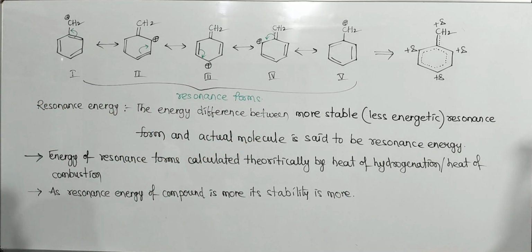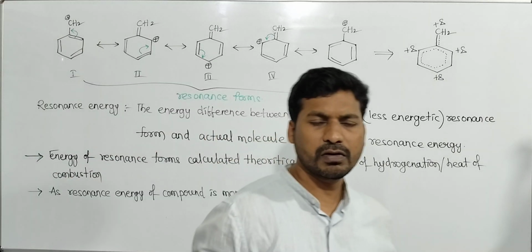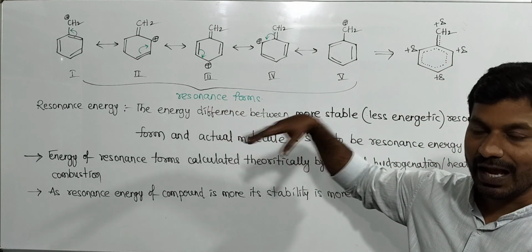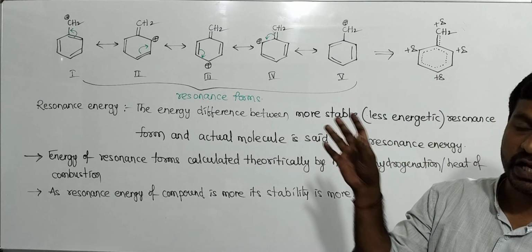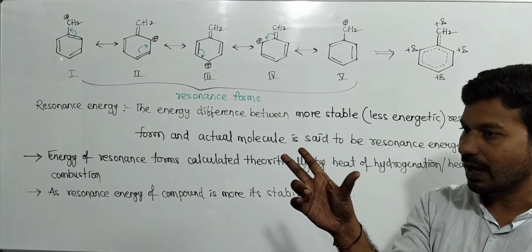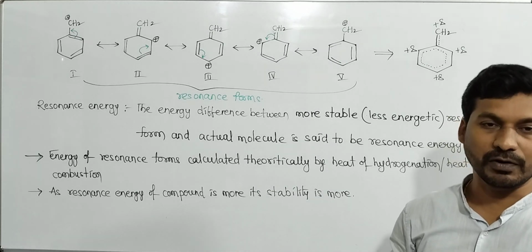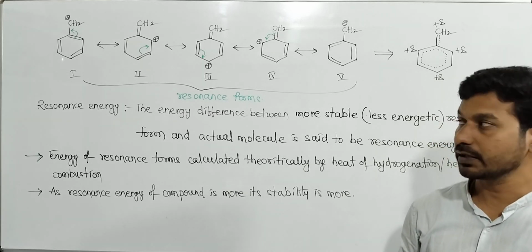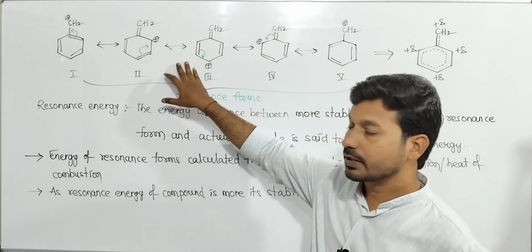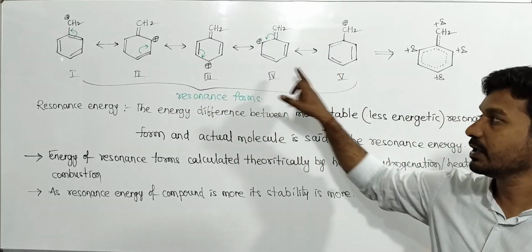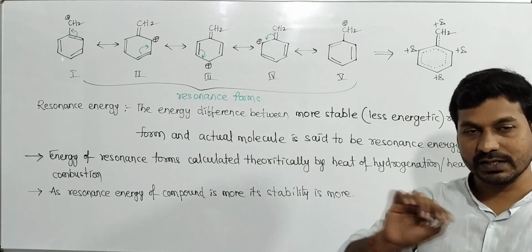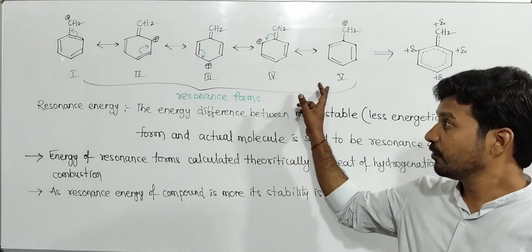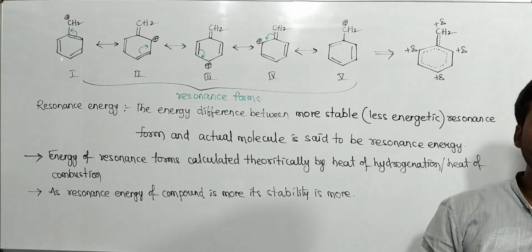Just information, for one molecule, resonance energy is given means its least energetic form energy and actual structure energy, that gap is more. More energy gap means more stable. That energy gap is called resonance energy. The least energetic resonance form energy and actual molecule energy difference is called resonance energy. If the energy difference is more, the stability of the molecule will be more.